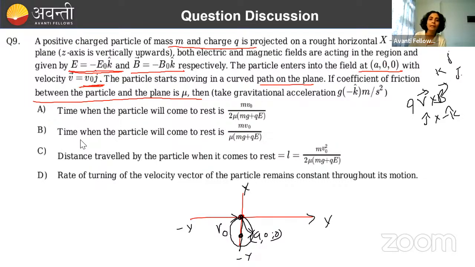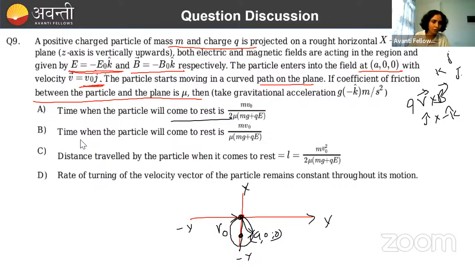Now what is happening? There is also an electric field, and it is acting in negative k direction. Now the question is, the time when the particle will come to rest, that we have to calculate. Why will it come to rest? First thing, because friction is present, and the friction coefficient is given, that is mu.